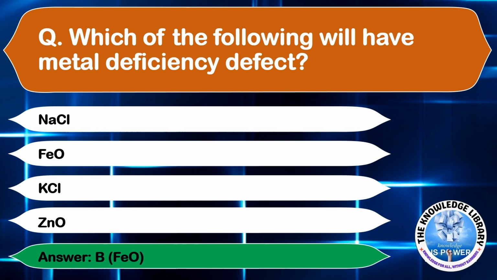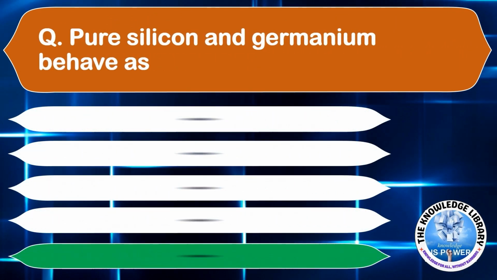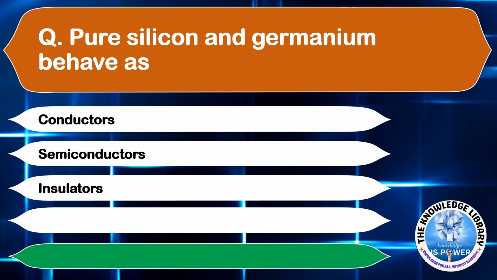Moving on to the next question. Pure silicon and germanium behave as option A, conductors. Option B, semiconductors. Option C, insulators. Or option D, piezoelectric crystals. The correct answer is option C, insulators.